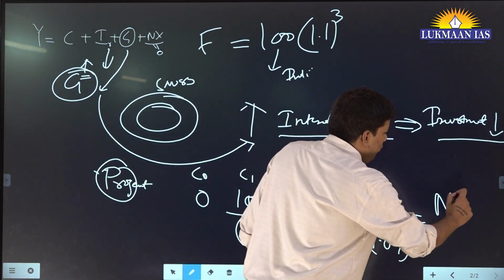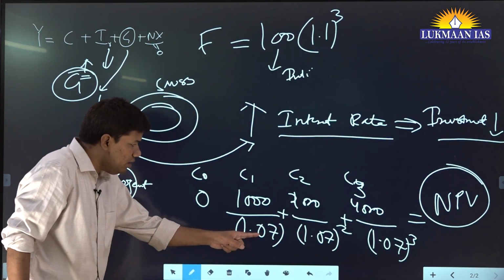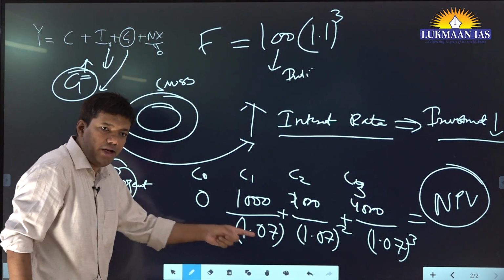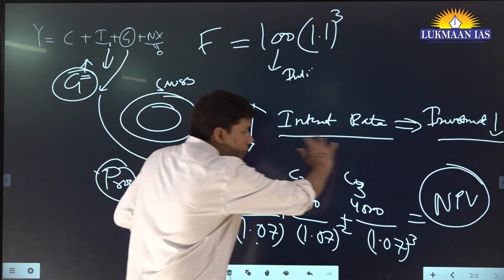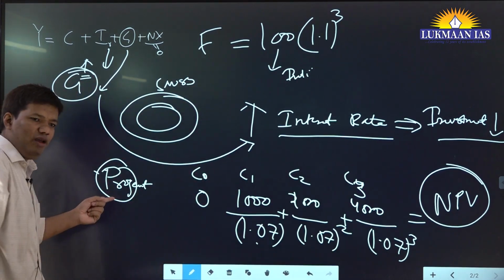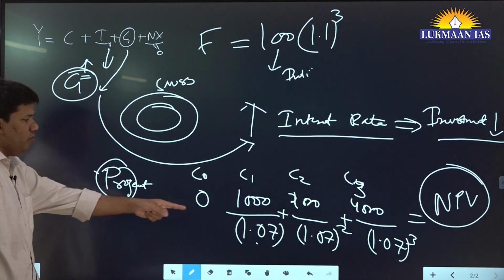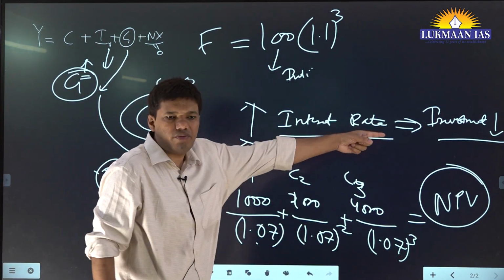This is called NPV, that is net present value. So let's say this denominator, that is the rate of interest, if it is high, what will happen? My overall value will come down. So that's why investors will say, see, interest rate is very high. This project is not profitable. That's why investment will come down.